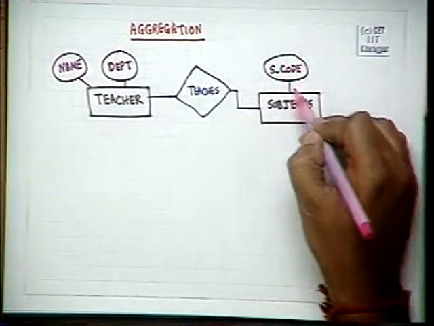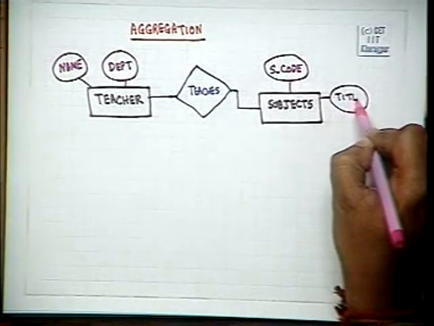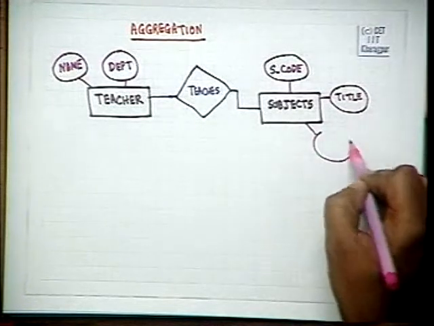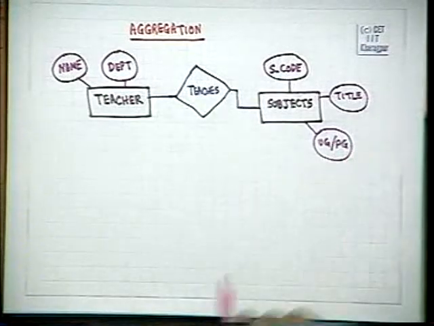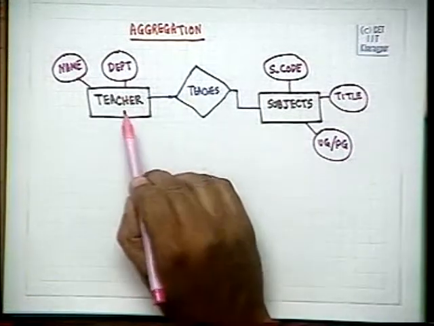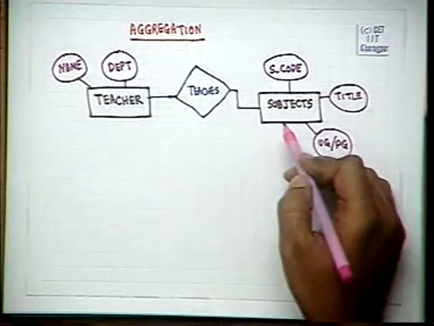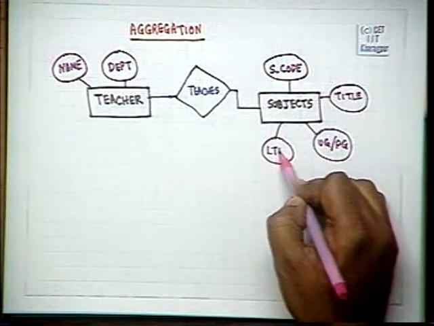It is a subject code, a title and whether it is UG or PG. And this teacher teaches this subject. Another thing which we may put on this subject is the LTP loading for this subject.